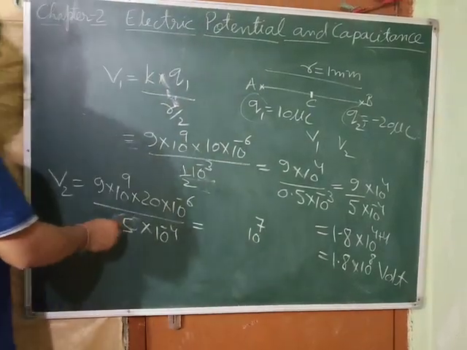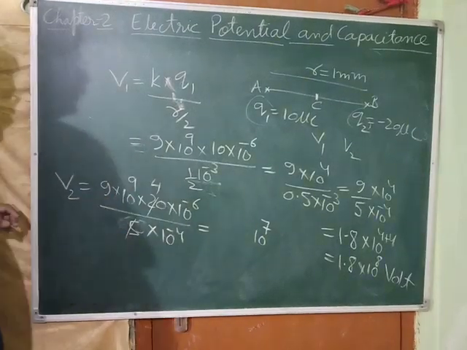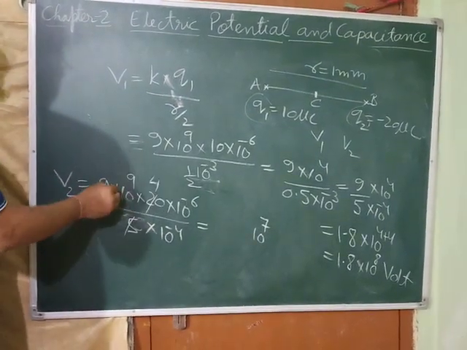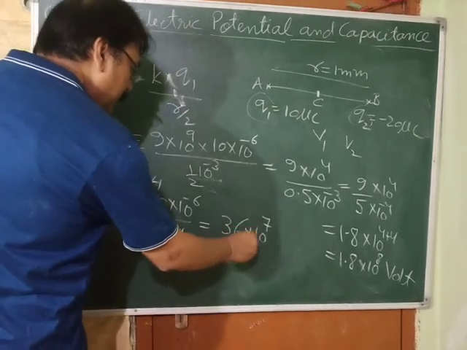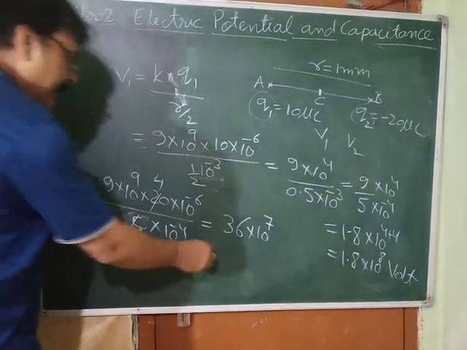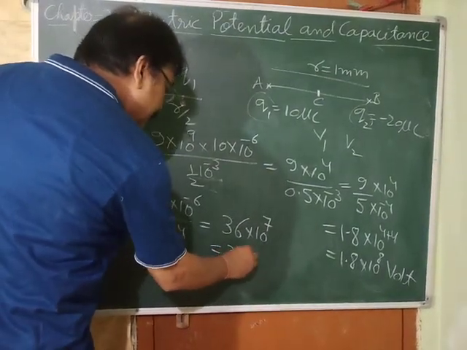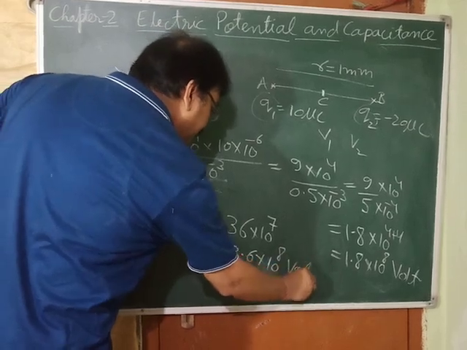What we have got here? 5, 4 is 20. Okay. 4 9 is 36. Okay. So 36 into 10 to the power 7 we are getting. Can we write it? 3.6 into 10 to the power 8 volt.